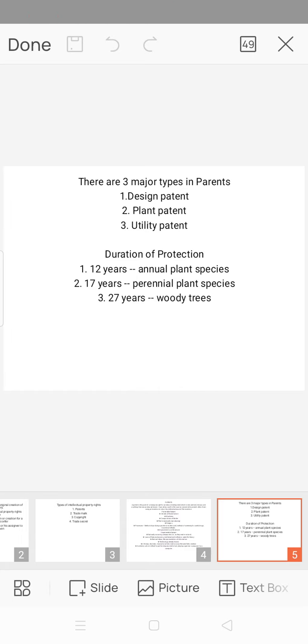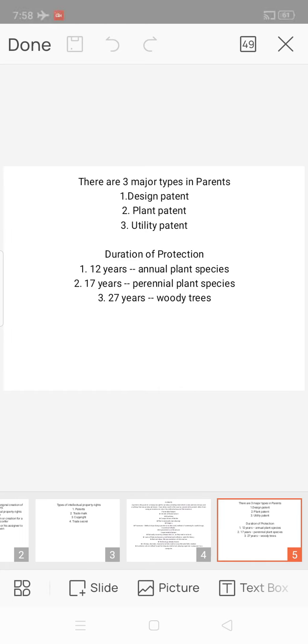And there are three major types of patents. First one, design patent. Second one, plant patent. Third one, utility patent. First one, design patent. Anyone who creates a new design for a product can apply for a design patent. For example, beverage bottle and furniture. In beverage bottle, think of the shape of the Coca-Cola container, and furniture like the kneeling chair.